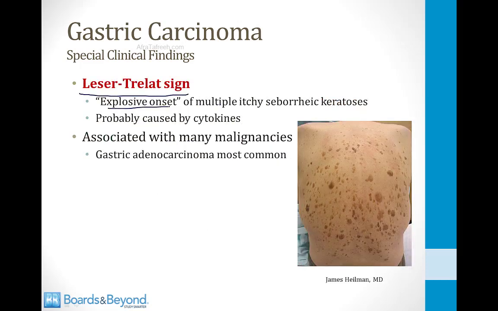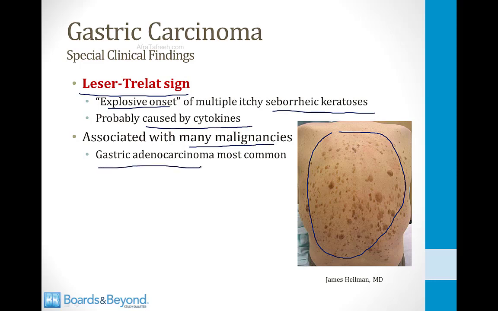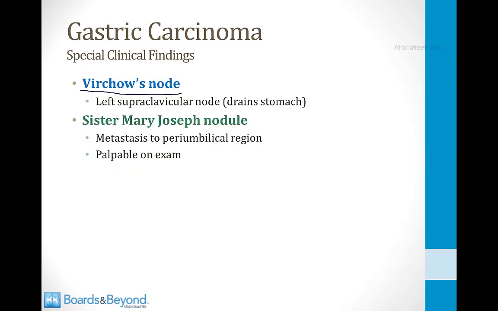This is the explosive onset of multiple itchy seborrheic keratoses. This is a picture of a patient with multiple seborrheic keratoses, and if you see someone suddenly develop this, you should think that they may have gastric carcinoma. It is probably triggered by cytokines, and it's associated with many malignancies, but once again, gastric cancer is the most common association. A Virchow node is an enlarged left supraclavicular lymph node.